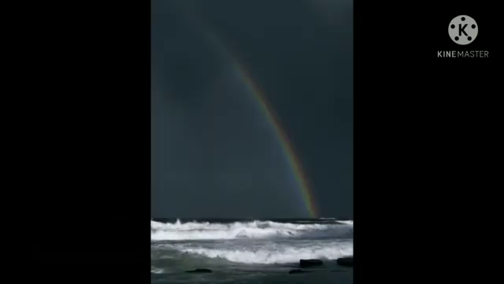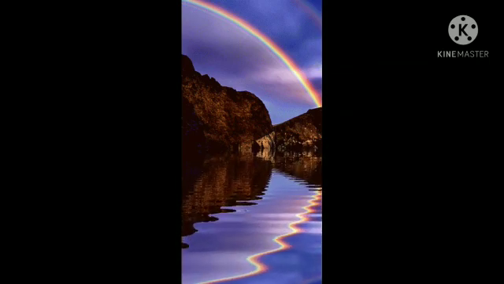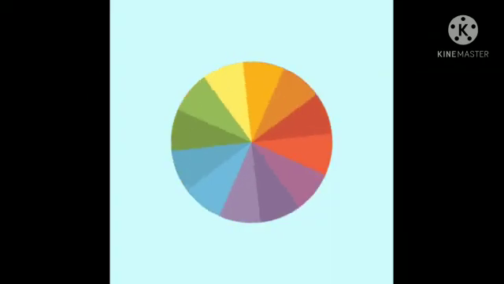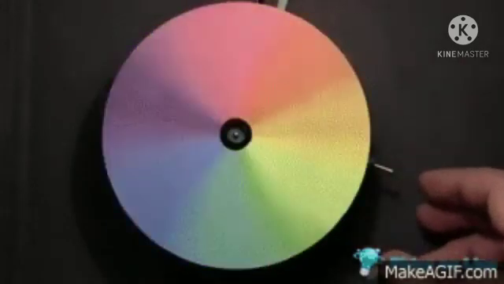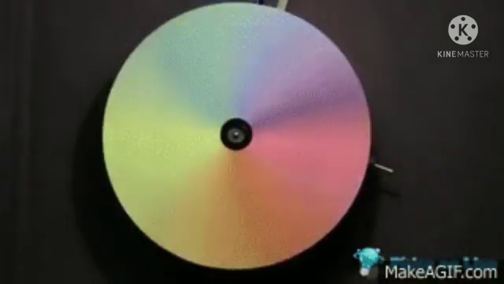Children, you might have noticed that rainbow appears usually after the rain when the sun is low in the sky. We know sunlight is white color. The rainbow contains 7 colors because the raindrops act like a prism and split the white light into its 7 color components, and these 7 colors merge together and give the white light again. It can be proved through the Newton disk activity. The disk contains 7 colors, and when it spins fast, it merges and seems to be white in color.